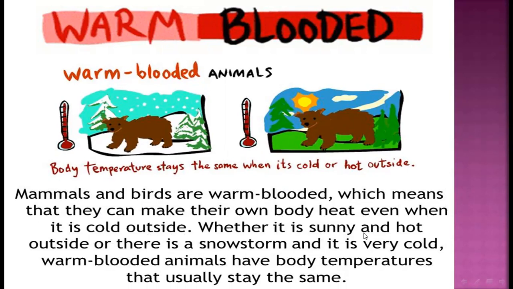Whether it is sunny and hot outside or there is a snowstorm and it is very cold, warm-blooded animals have a body temperature that usually stays the same.